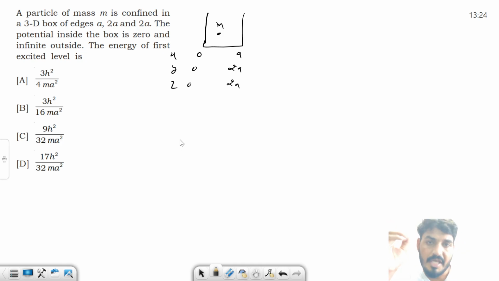Always remember, if you know the energy and wave function, then that means you can easily find out what you have to do. Always remember this concept. अगर 1D में आपको given है wave function,